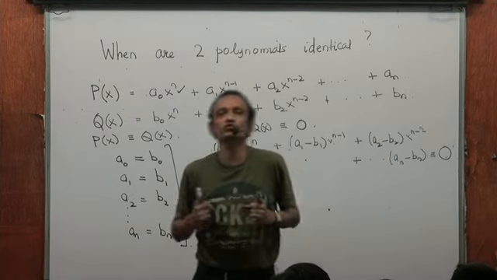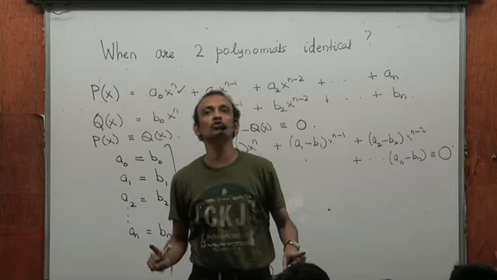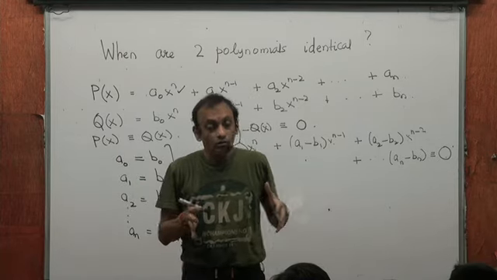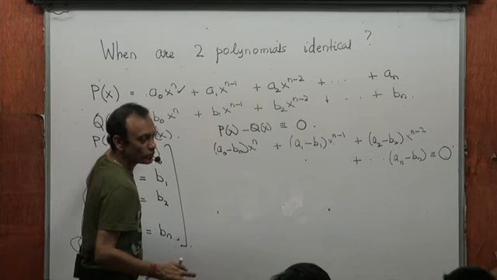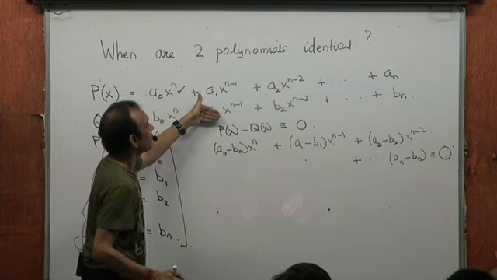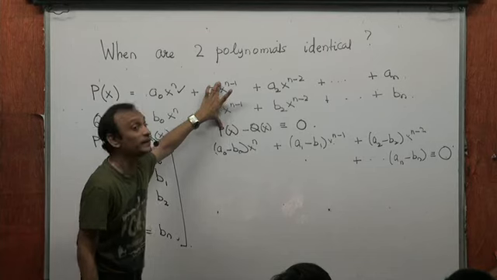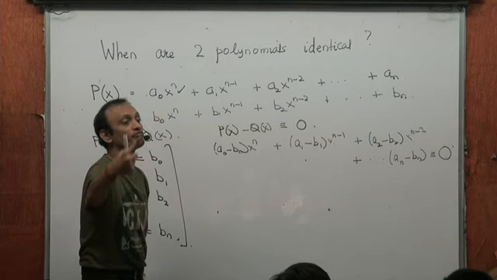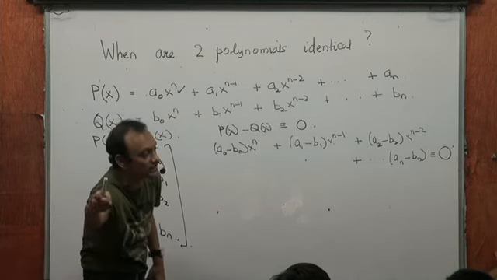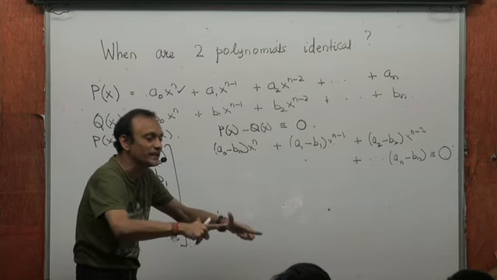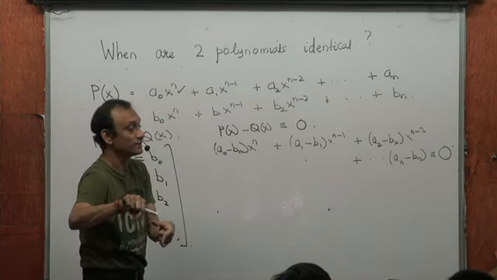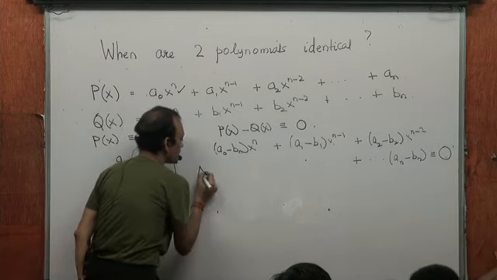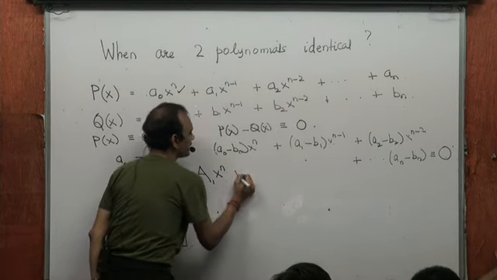That means two polynomials would be identical if their difference is 0 for all values of the variable, say x. And that can happen only if the coefficients are equal. a0 must be equal to b0, a1 must be equal to b1. If even one of them is not equal, then p(x) will not be equal to q(x) for all values of x. It will be equal to q(x) only for some values of x. Then it will not be identically equal to q(x). Then p(x) equal to q(x) will not be an identity, it will be an equation. Yes or no?